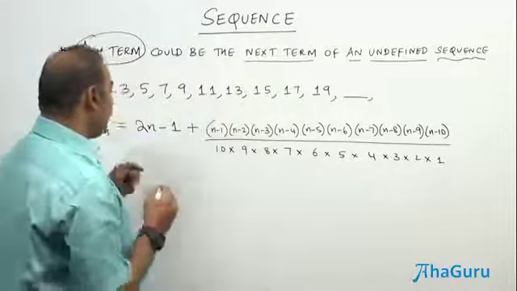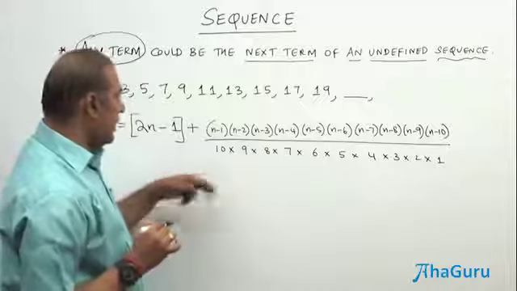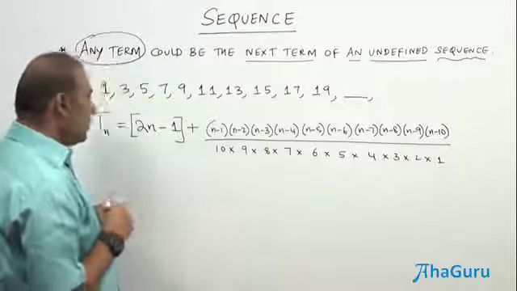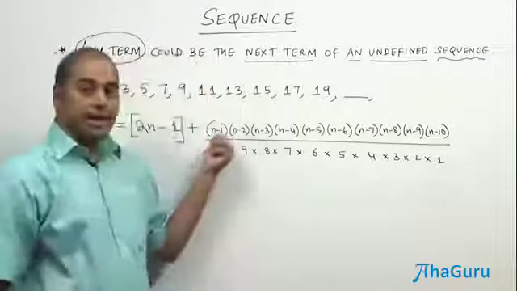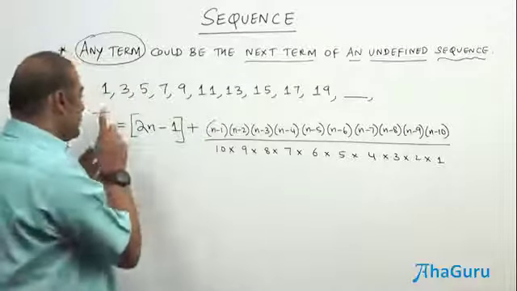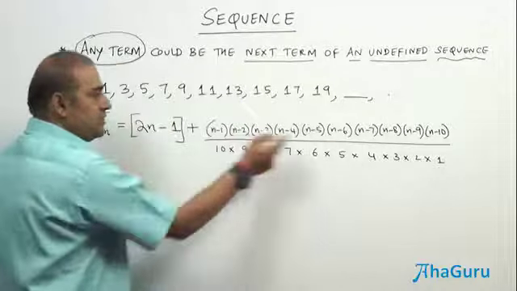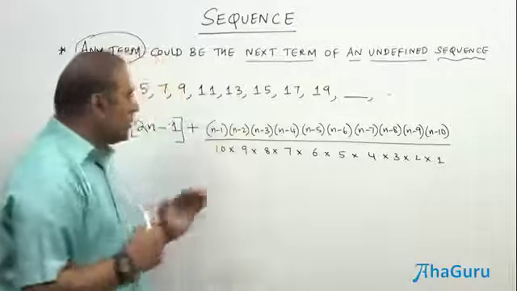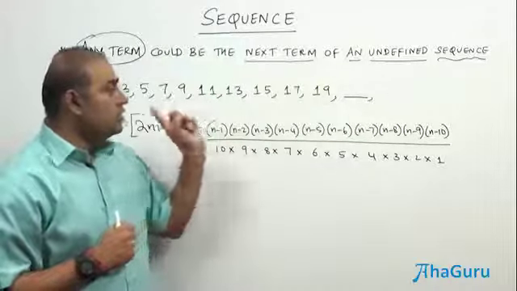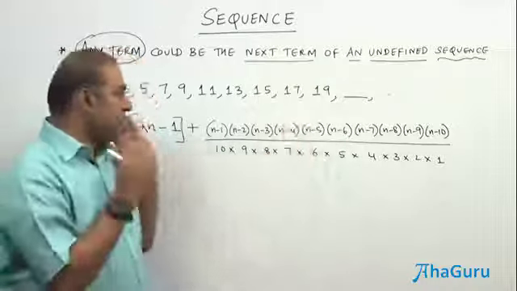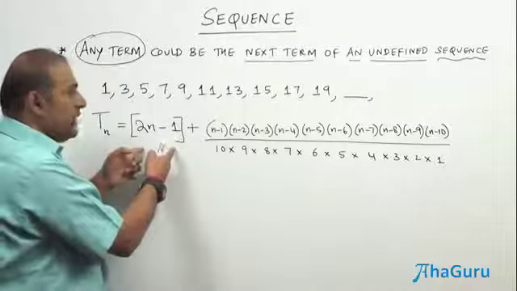And so this is the first part. The second part is not over. So what happens is, till now, if you are going to substitute 1, this part gives you 1, this part gives you 0 because there is an n minus 1. Similarly, if you are going to substitute the second term, n equals 2, T2 is 3 plus 0 because 2 minus 2 is going to be 0. So this portion is going to be 0 for values from n equals 1 to 10. So for all the natural numbers up to 10, that is the first 10 terms, the second part is going to be 0. So the formula almost follows 2n minus 1, which is the odd number.